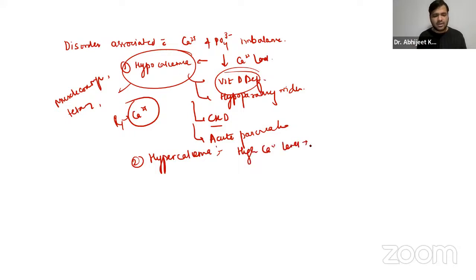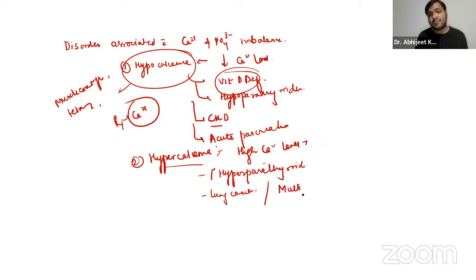Now, what are the causes? It can be primary hyperparathyroidism. As of now, just remember, because all these disorders you will be dealing with in pathology in the second year. Even, guys, if there is lung cancer, malignancy of the lungs, or one which we have already discussed, multiple myeloma, which release PTH related proteins, parathyroid hormone related proteins, or they can cause osteolysis, right?